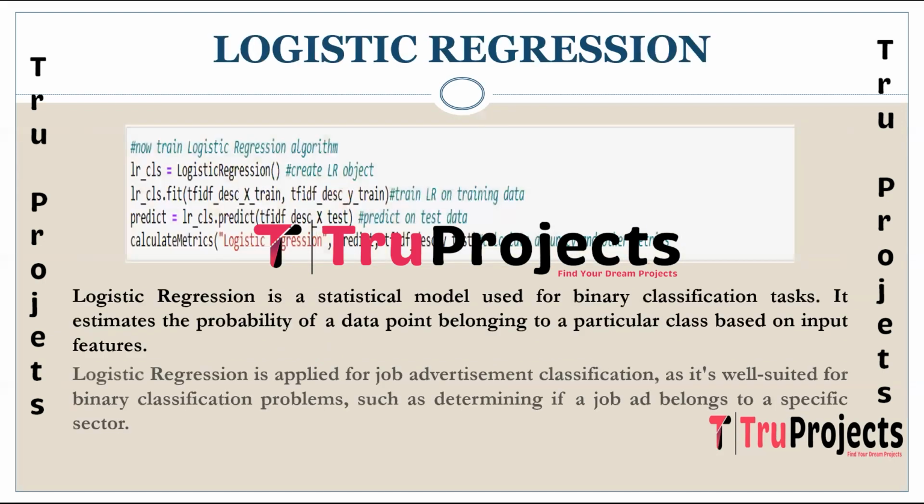Coming to logistic regression. Logistic regression is a statistical model used for binary classification tasks. It estimates the probability of a data point belonging to a particular class label, which means class, based on input features. Logistic regression employs the logistic function to map input data to a probability between 0 and 1. Logistic regression is applied for job advertisement classification in the project, where the task is to determine if a job belongs to a specific sector. It's particularly well suited for binary classification problems.